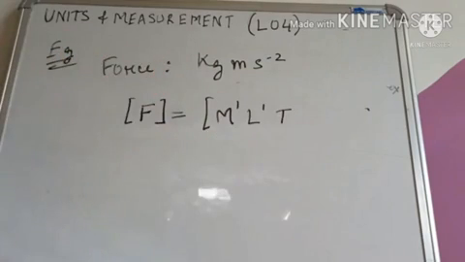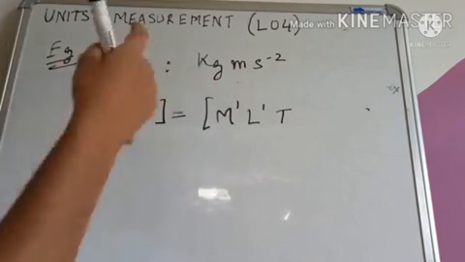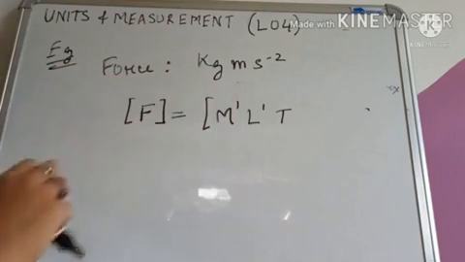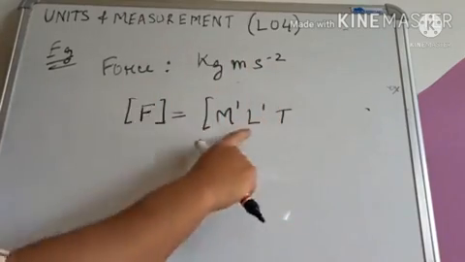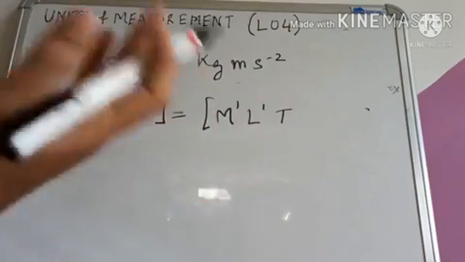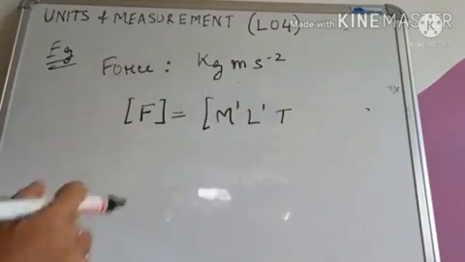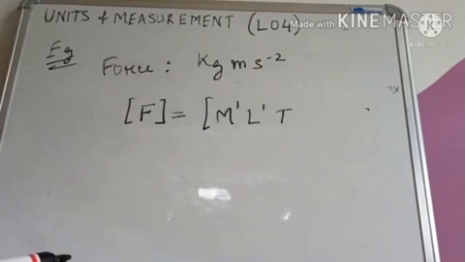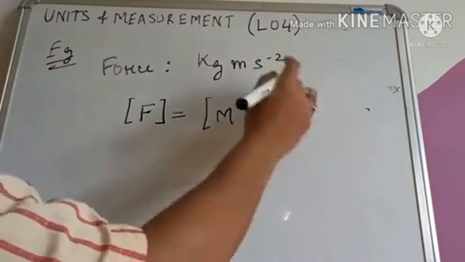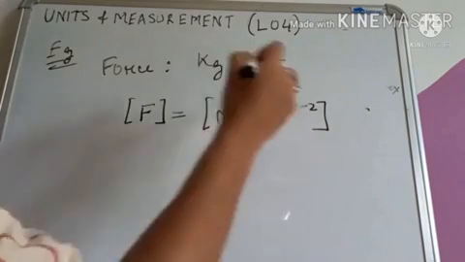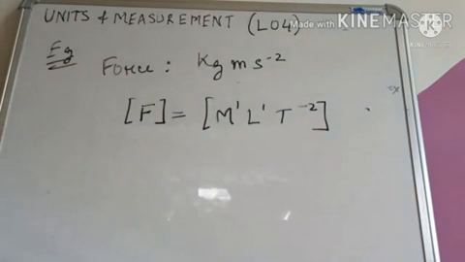Ekhni ekebare simple hoy. Ki likhibo lage ami kg, kg to massor unit hoy. So ami ki likhisu? M likhisu. Meter, meter to kihor unit hoy, kihor measurement hoy, length hoy. So ami L likhisu. M L T ABCD is na ekai simple. Yat ki ase? Seconds ase. So seconds or karone ami ki likhibo lagibo? Ami T likhibo lagibo. Hol ya power kiman ase? -2 ase. So ami -2 put kori dilu. Clear hoise? So this is the formula for force, and this is the dimensional equation of force.